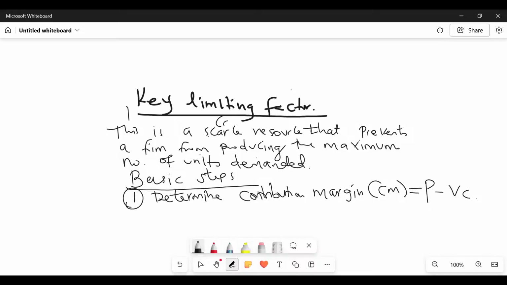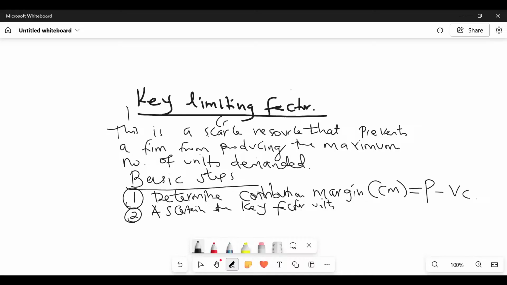And then step number two is that you ascertain the key factor units for each product.